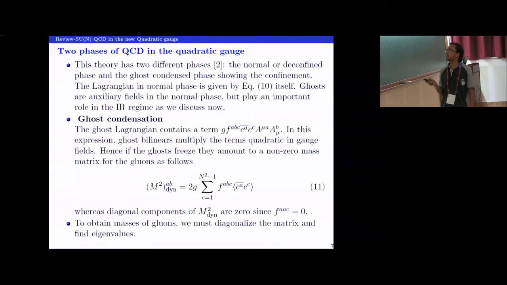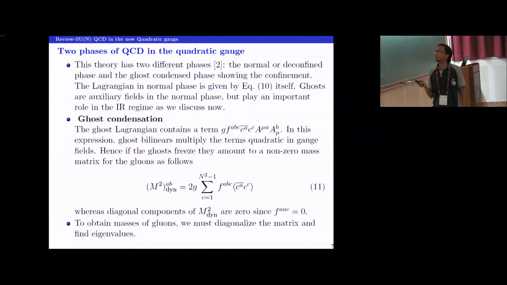g f^{abc} c bar^a c^c partial_mu A^{mu b}. There are two capital A's, so it's some kind of a mass term for gluons. And it has small index a, small index b, and both run from 1 to N squared minus 1. So it is describing some kind of a mass matrix for gluons, right? An N squared minus 1 cross N squared minus 1 mass matrix, right? And what are the entries of the mass matrix? These coefficients.